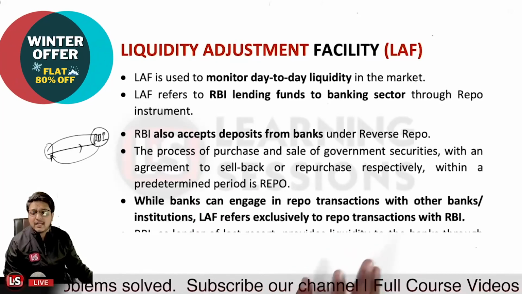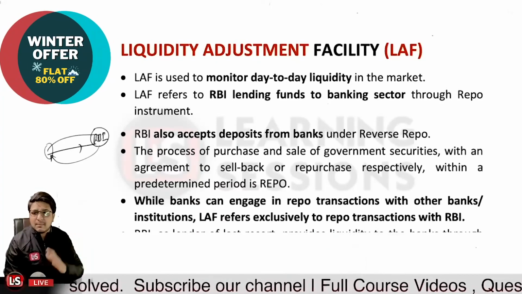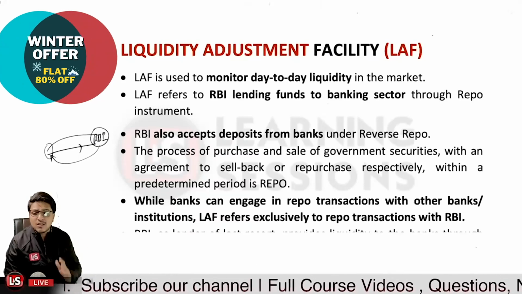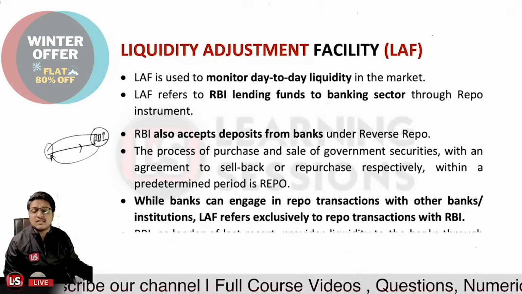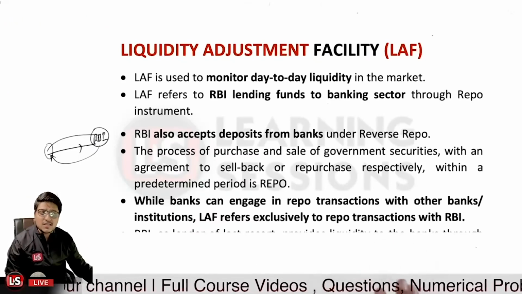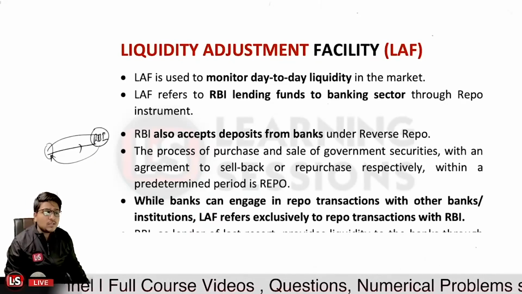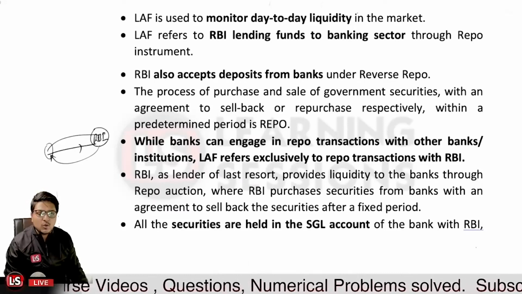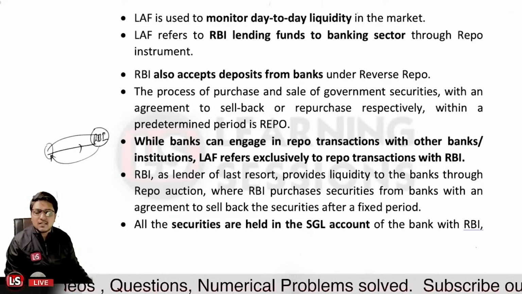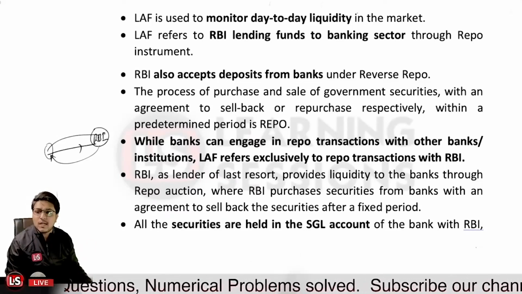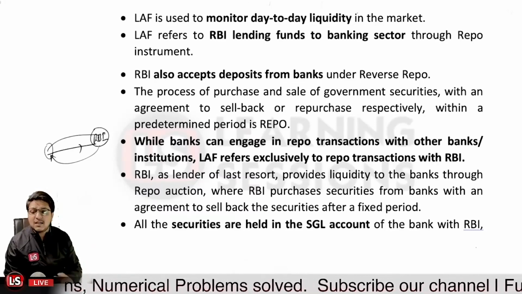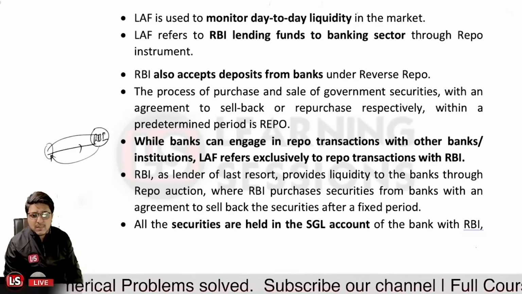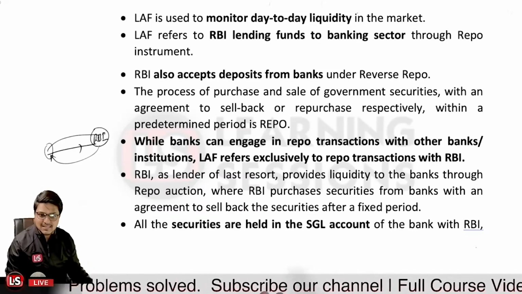While banks can engage in repo transactions with other banks also, as we have already covered, all the transactions are basically routed through the CCIL, and under the CBLO also, the repo transactions are there. So CBLO is also a repo instrument under which there is anonymous sale and purchase of the CBLO so as to liquidate the positions. Is that clear?